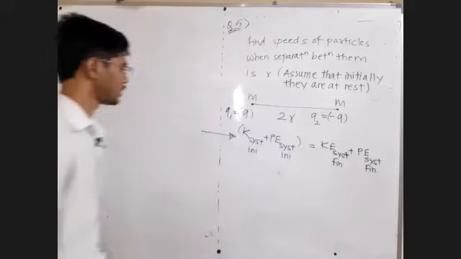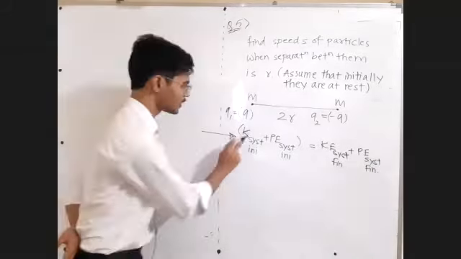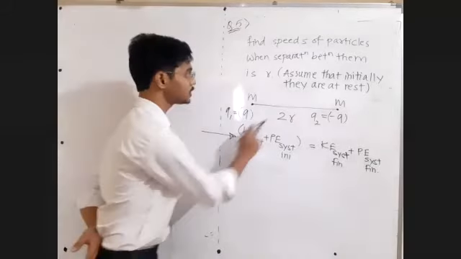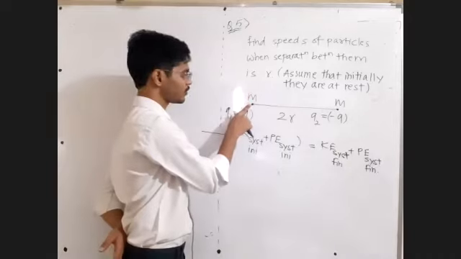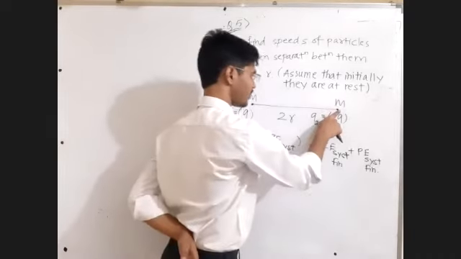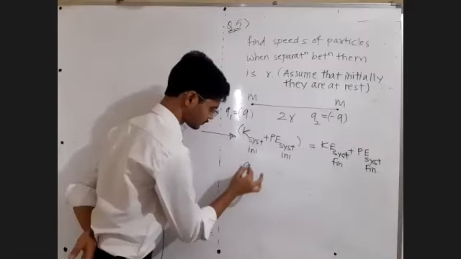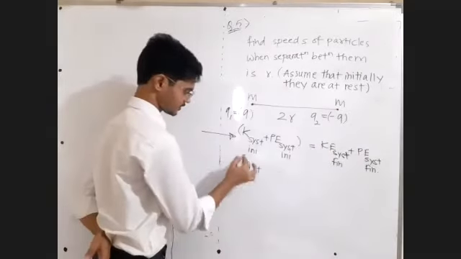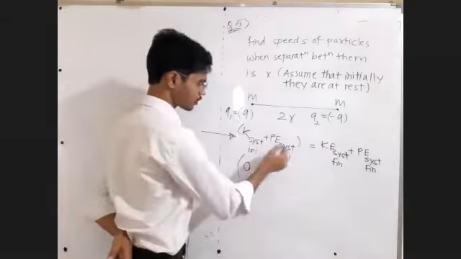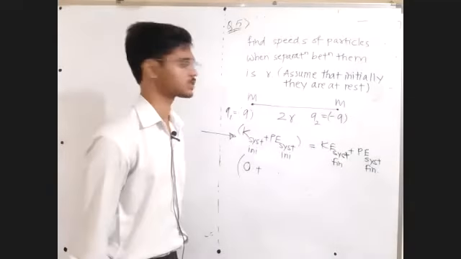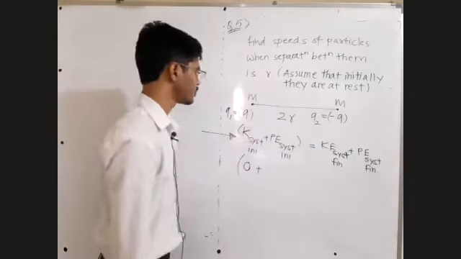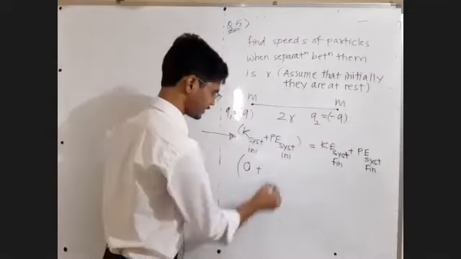Okay, sir. Let's write down the formulae. Initially, both were at rest. So 1/2 m1 v1 square plus 1/2 m2 v2 square, both are zero since at rest. Plus potential energy of the system. This is a two particle system. What is potential energy of a two particle system?